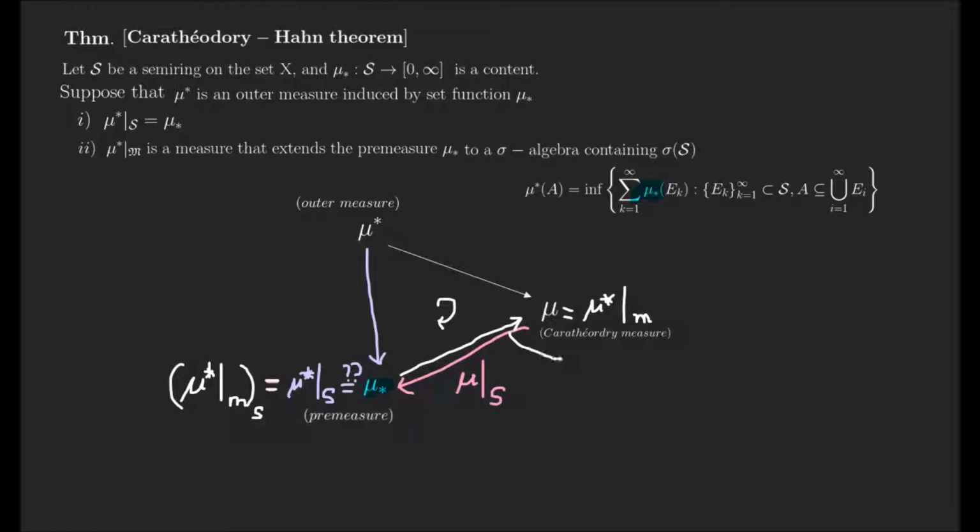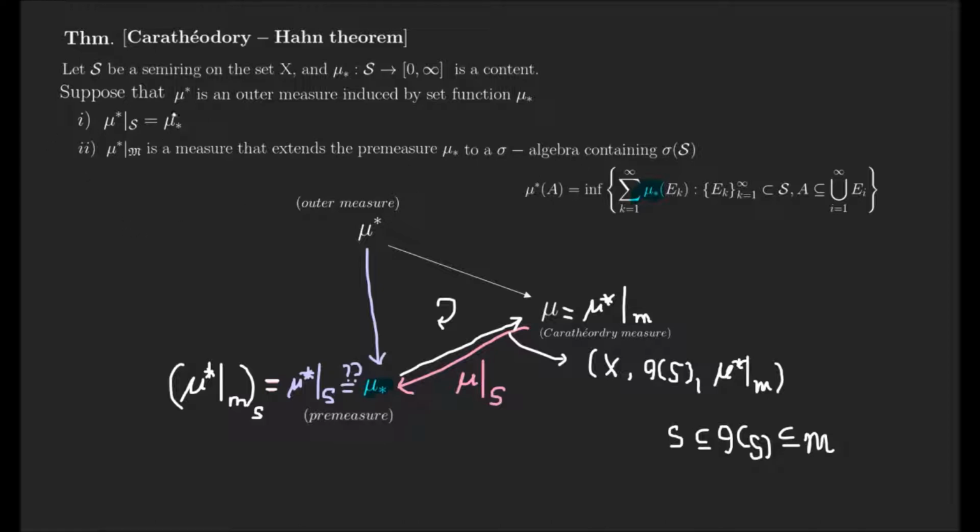In this case, the measure space extended from the premeasure is clearly X and the Borel set, which is the smallest algebra containing the semi-ring, with the outer measure restricted to M. Of course, in this case the relation is that S is a subset of the Borel set. This is clearly the definition of the Borel set, and this is a subset of the mu star measurable sets.